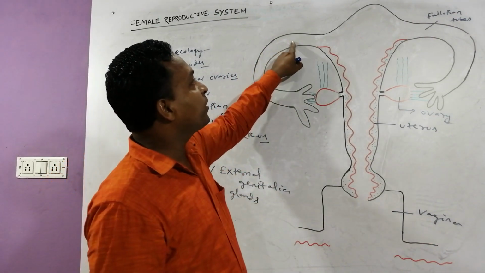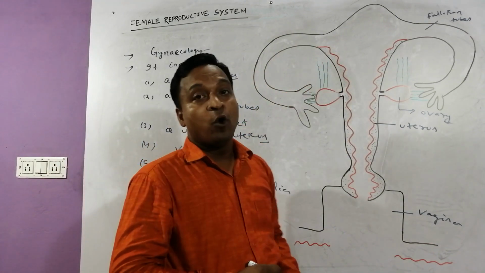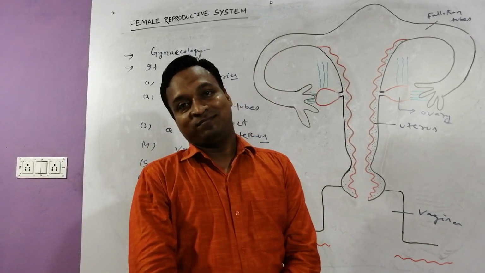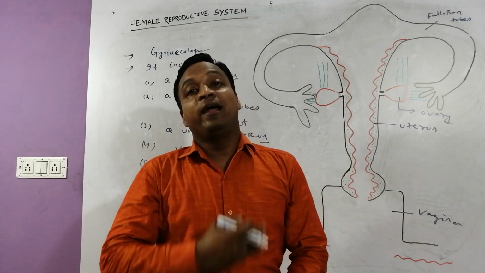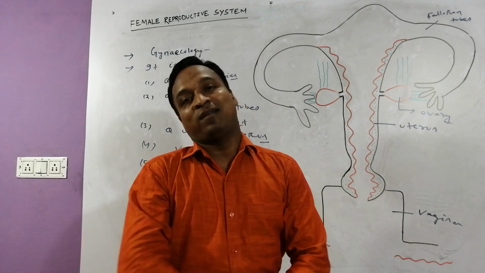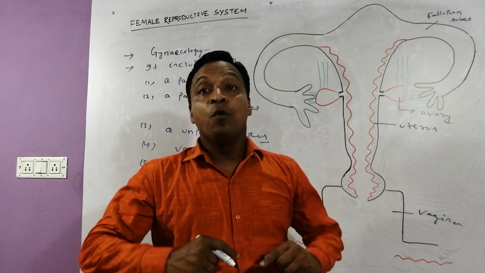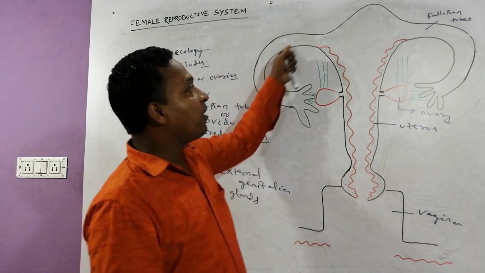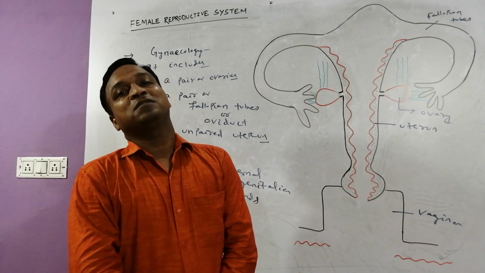After fertilization, when the zygote is formed, it helps in the development of the zygote into a young one. And after birth, it provides nourishment to the young one for proper development.